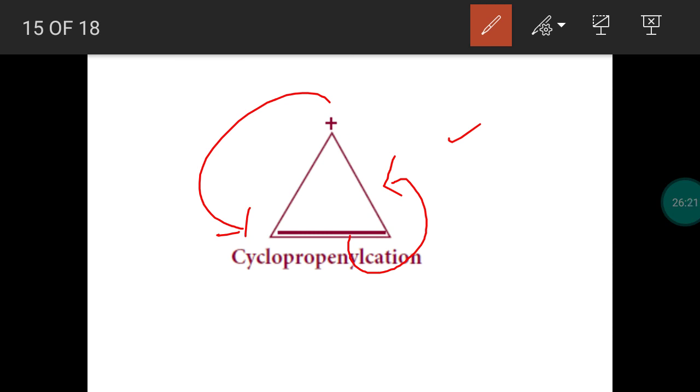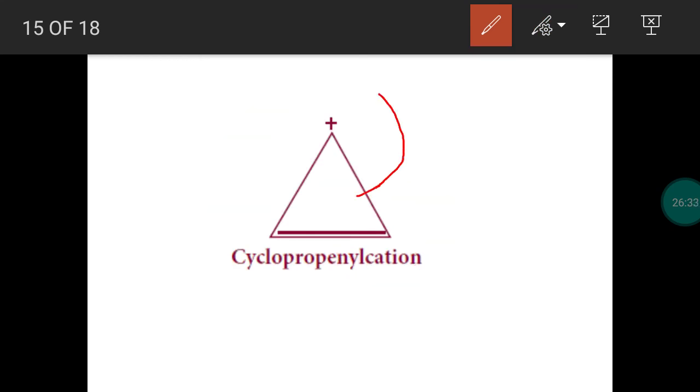If the pi electron is shifting, this positive charge will be shifted over this carbon. Next, the pi bond in this position is shifting here, and the positive charge will be shifted over here. So there is a delocalization of pi electron because of this positive charge.